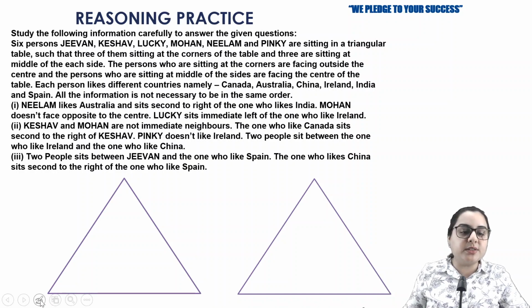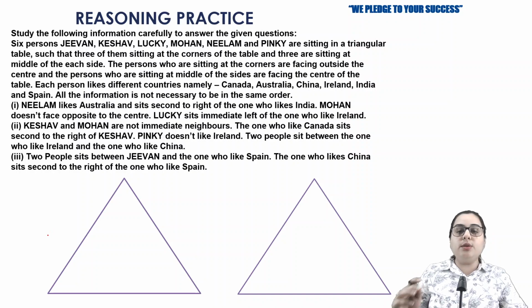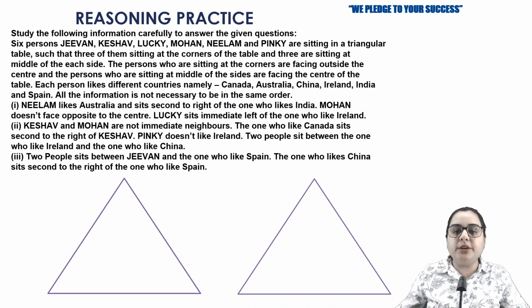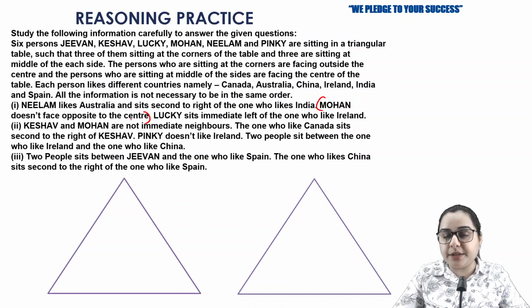Okay, so now let's start solving this. From where should we start? In a question of mixed facing, it is always recommended to start with the person whose facing is given. Here the facing given is of Mohan. In the first information, Mohan does not face outside from the center. But there is no other information about Mohan, so even if you start solving with Mohan, you will not be able to move further, because there is no link with the name Mohan.